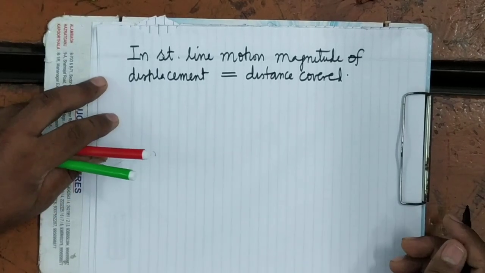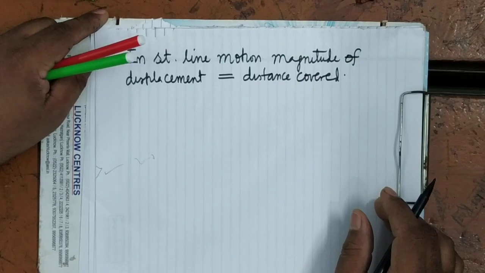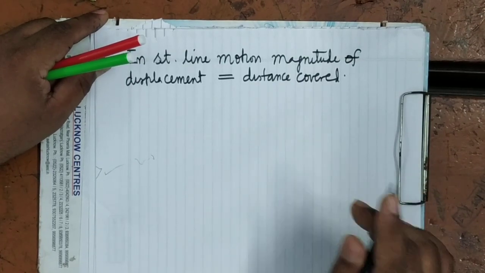In straight line motion, magnitude of displacement is equal to the distance covered. It's clear? Now see here.